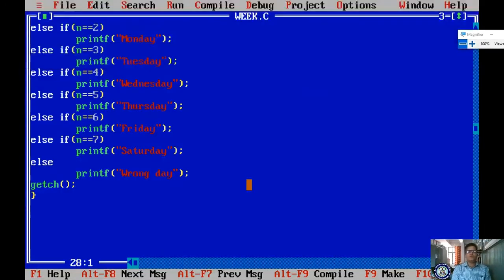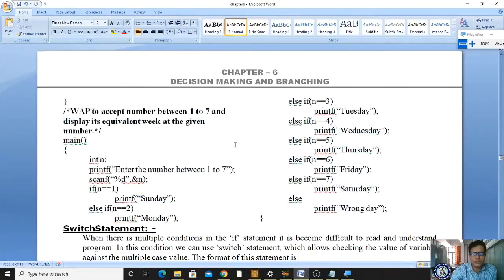So likewise you can develop this kind of programs. I have done it for weekdays, you can do it for months: if you enter 1 to 12, if I enter 1, it has to display January. If you enter 2, February, and so on. If you enter 1, it has to be the date of so and so, right? You just go through your calendar, and according to the calendar you prepare certain programs. Okay, yes. So this is the program relevant to nested if else statements.